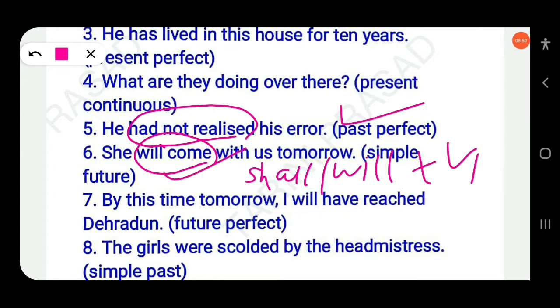This is simple future. Okay, by this time tomorrow I will have reached Dehradun. So this is future perfect: will have plus v3.